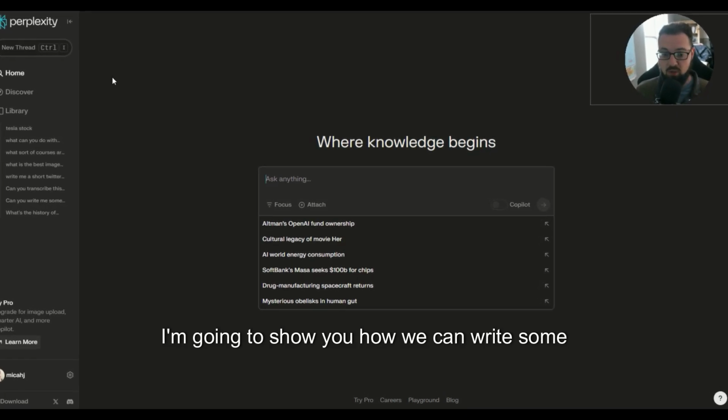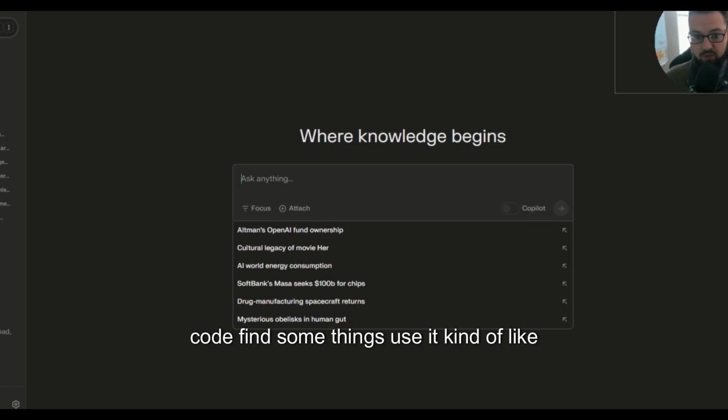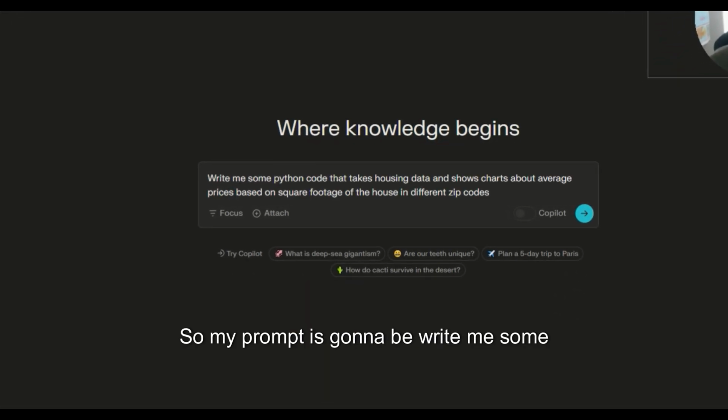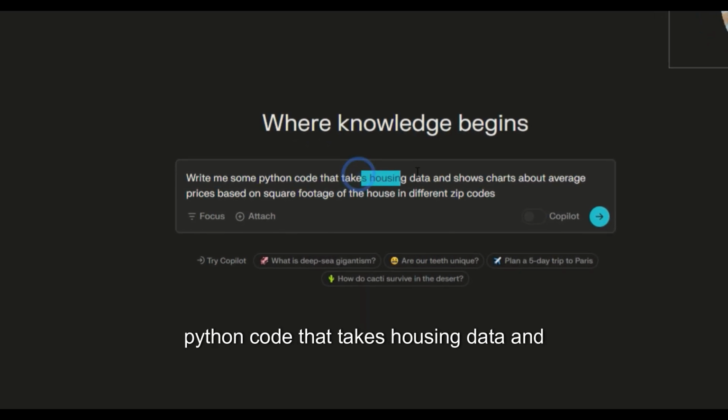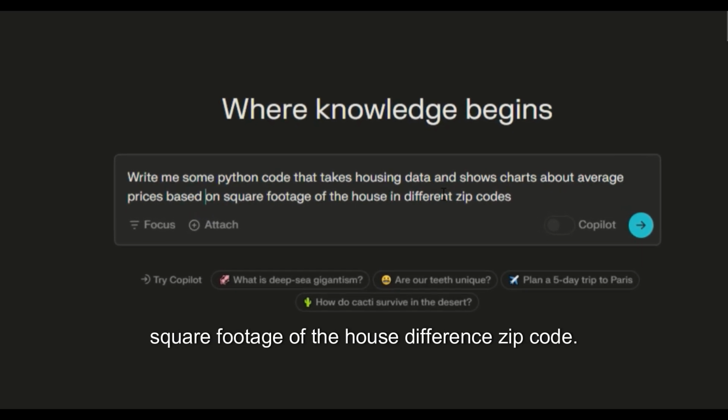I'm going to show you how we can write some code with Perplexity. We're going to use this to research some code, find some things, use it kind of like Google, but kind of like ChatGPT in this regard. So my prompt is going to be, write me some Python code that takes housing data and shows charts about average prices based on square footage of the house in different zip codes.